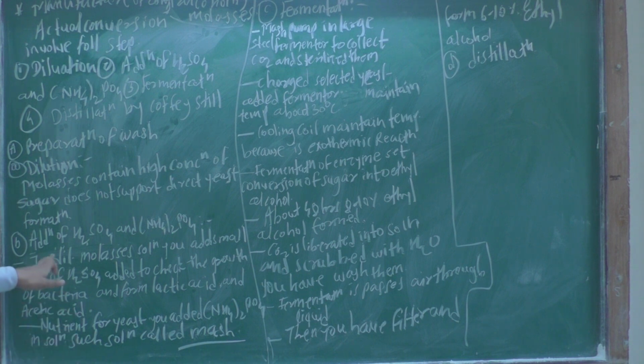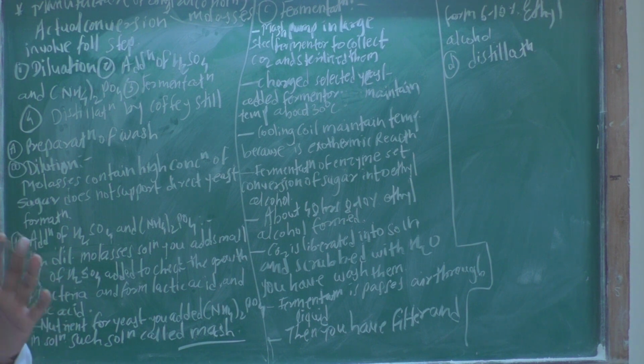The second step is the addition of sulfuric acid and ammonium phosphate. To the dilute molasses solution, a small amount of sulfuric acid is added to check the growth of bacteria that form lactic acid and acetic acid.